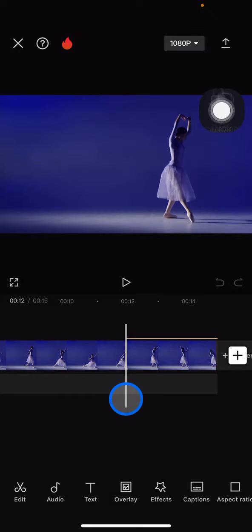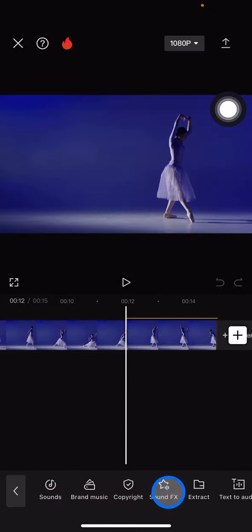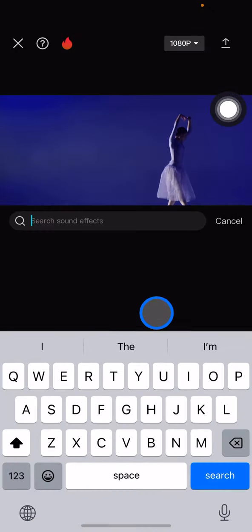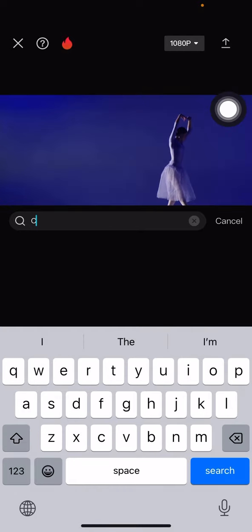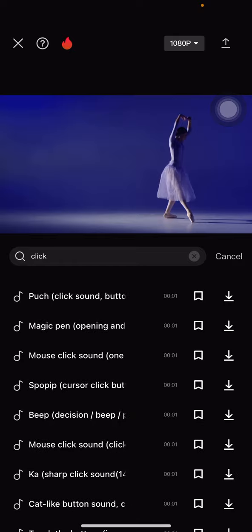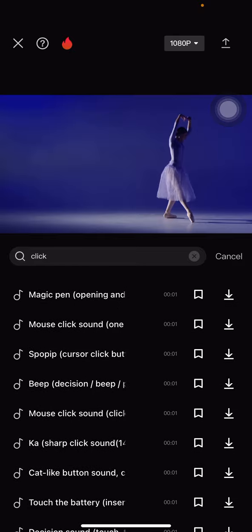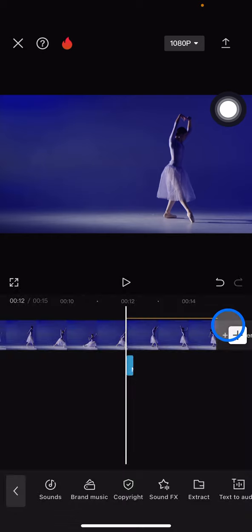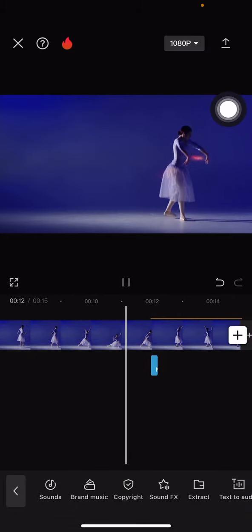Now the next thing you need to do is tap into the audio, click the sound FX, and type "click" into the search button here. And now you just need to wait until everything is loaded. Now you just need to find the animation sound that you want and click this plus button. And now this is going to be the result.